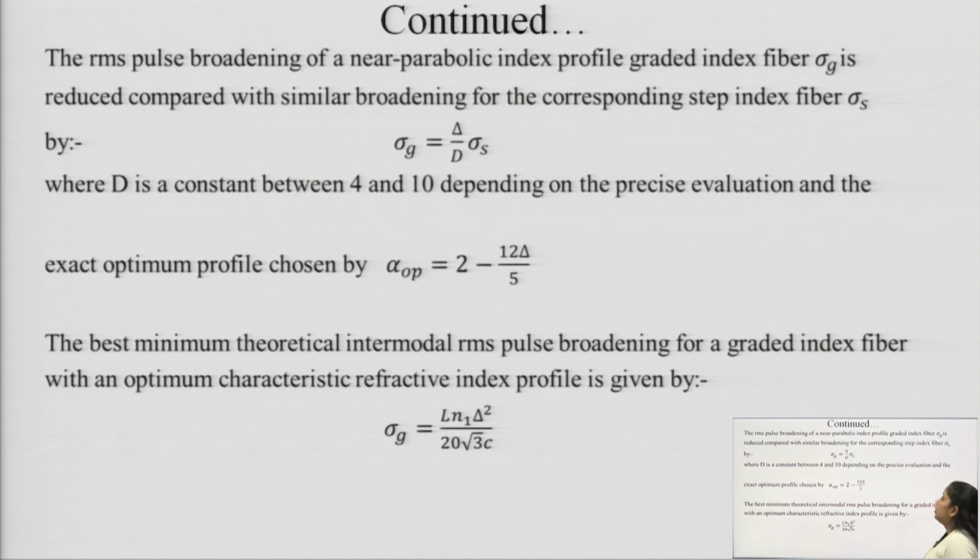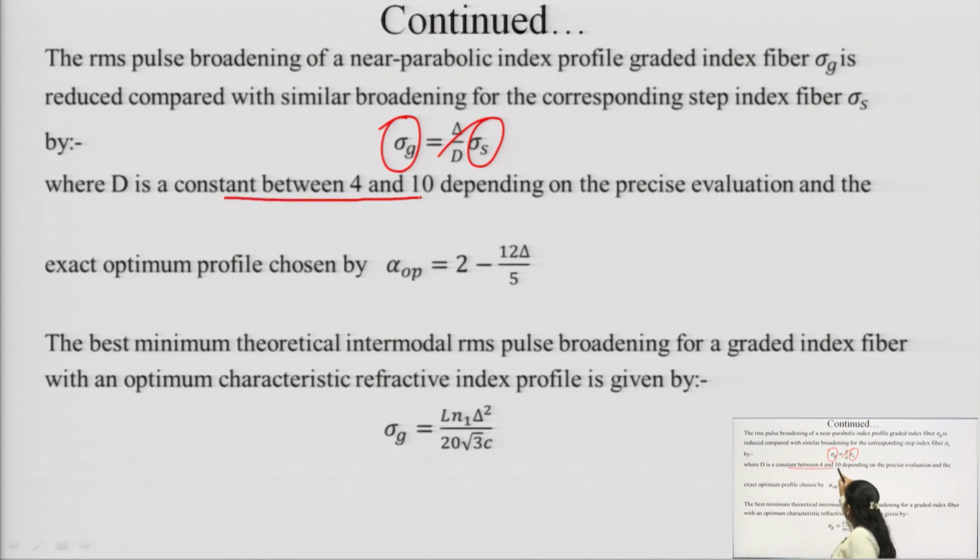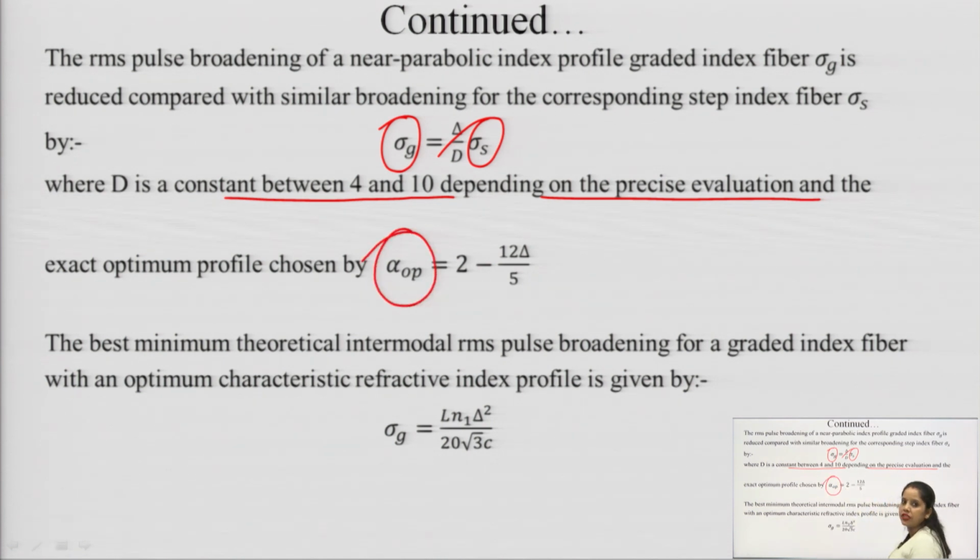Now, of course, we have told that in the gradient index fiber, the pulse broadening is less as compared to the pulse broadening of the step index fiber, and this relation is followed: sigma g is equal to del upon d into del s, where d is a constant between 4 and 10 depending on the precise evaluation, and the optimized approximation which is taken is equal to 2 minus 12 del upon 5.